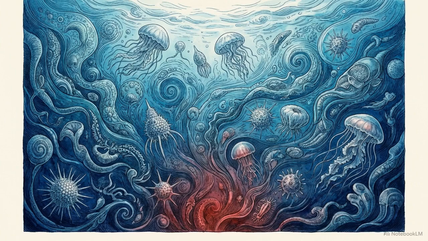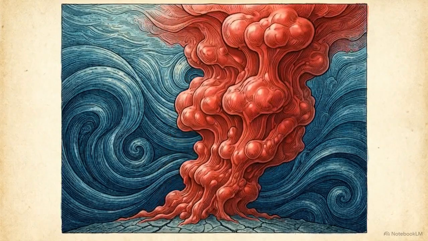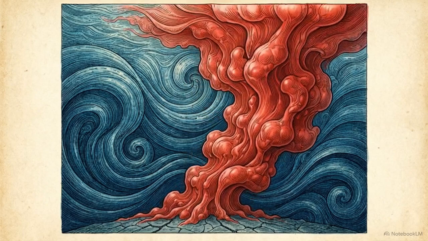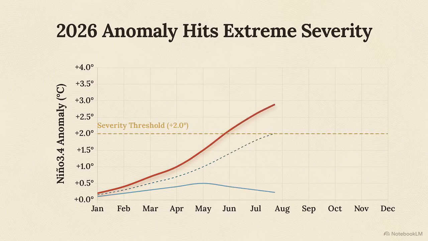Major meteorological organizations are currently tracking a deep thermal anomaly in the Pacific. Forecasts now indicate an over 80% likelihood that a new El Niño event will develop by mid-2026. This graph maps the 2026 Niño 3.4 sea surface anomalies. Data suggests potential severity hitting 2 to 3 degrees above average.